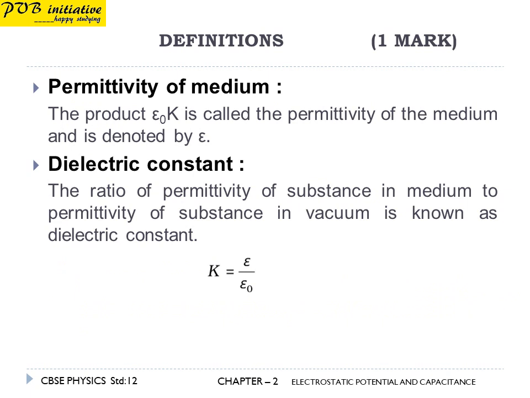Next definition, permittivity of medium. The product epsilon 0 K is called the permittivity of the medium and is denoted by epsilon. Next definition, dielectric constant. The ratio of permittivity of a substance in medium to permittivity of the same substance in vacuum is known as dielectric constant.